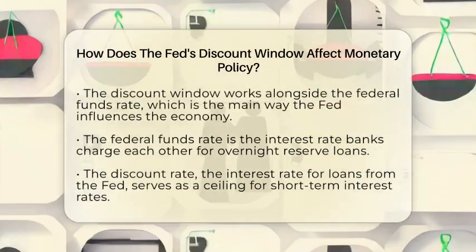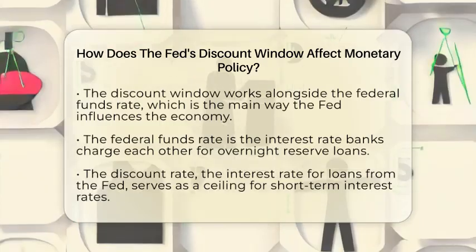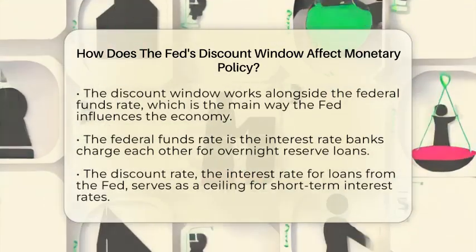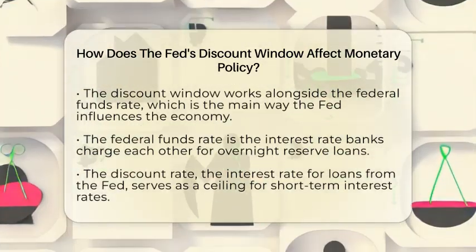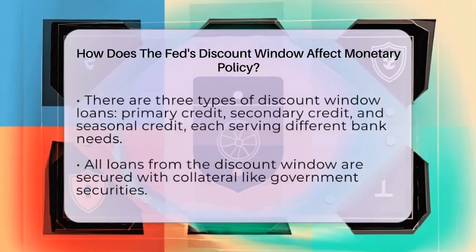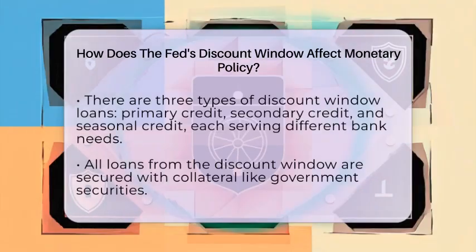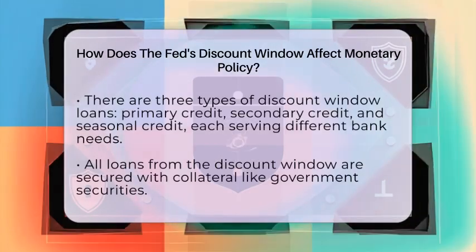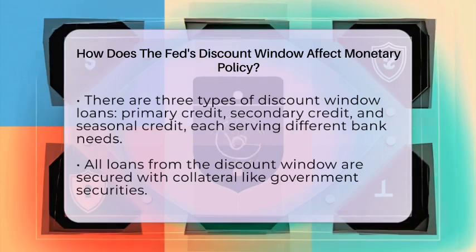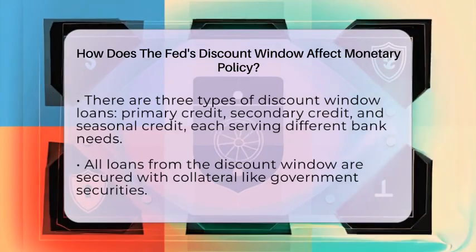There are three main types of loans through the discount window. Primary credit is for banks that are financially healthy. Secondary credit is for banks that don't qualify for primary credit but still need short-term funds. Seasonal credit is for smaller banks that have predictable funding needs during certain times of the year. All loans are secured with collateral, like government securities or other safe assets, to make sure lending stays cautious.